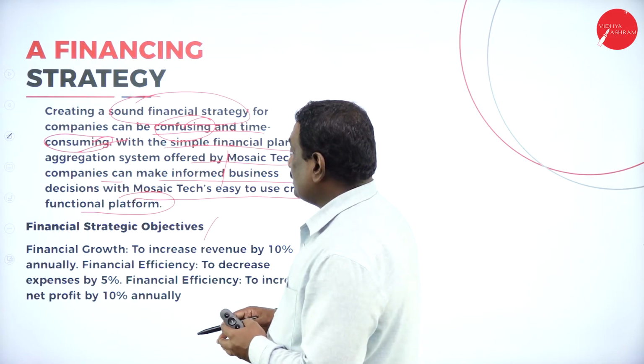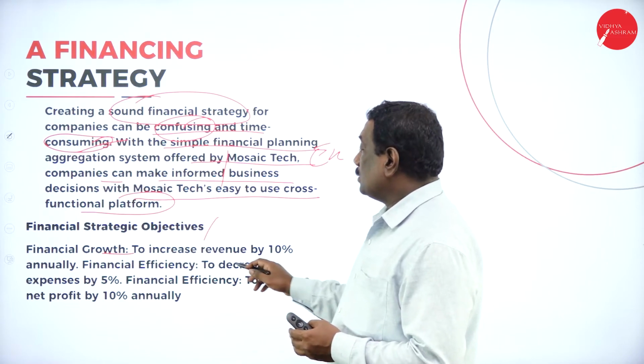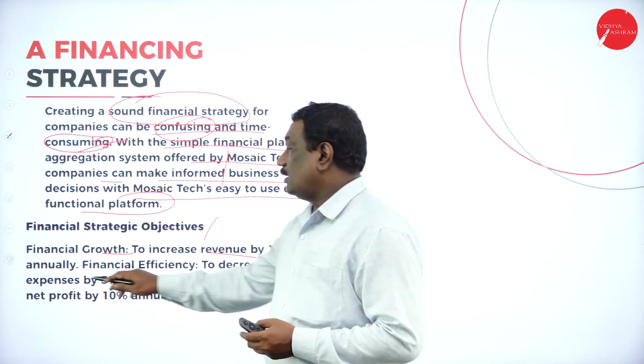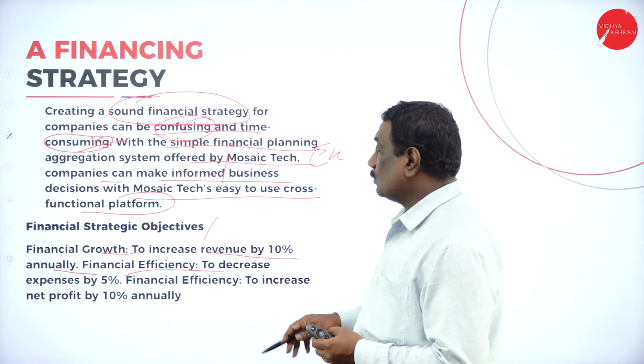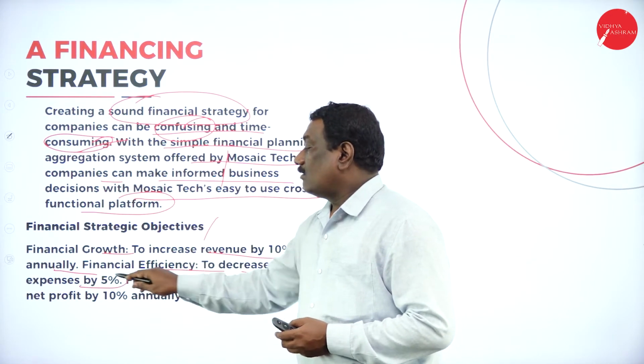And lastly, we'll see the financial strategy objectives. Under this, we have financial growth, where it says to increase revenue by 10% annually. The financial efficiency is to decrease expenses by 5%.